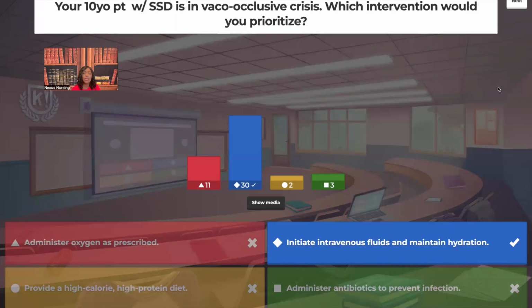What is the fastest way to resolve this problem? IV fluids. The minute you give that patient fluids, those sickled shaped cells turn back into the disc shaped cells. They stop clumping together. That blood stops being so thick, and the blood can what? Move freely through the vessel. So we want to get rid of that viscosity and the sickling.